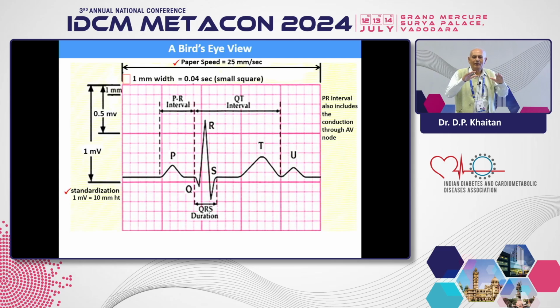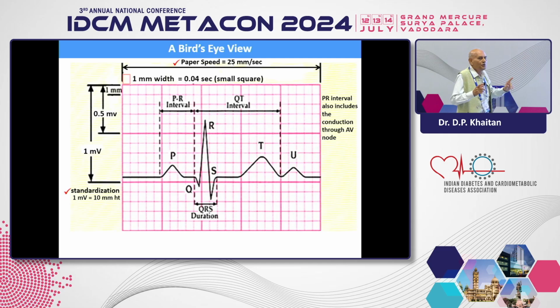The electrocardiographic paper is not stationary paper. It moves with the speed set on the ECG machine. On the paper, one big square contains 5 small squares horizontally and 5 small squares vertically. One small square is equivalent to 1 millimeter. So if the paper speed is 50 millimeters per second, 1 second width will be like this. And if it is 25 millimeters per second, that means it will cover 5 bigger squares.